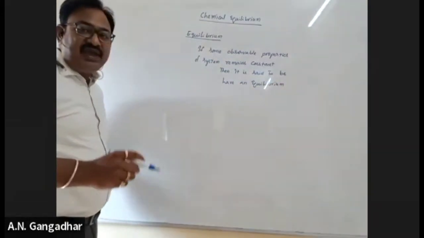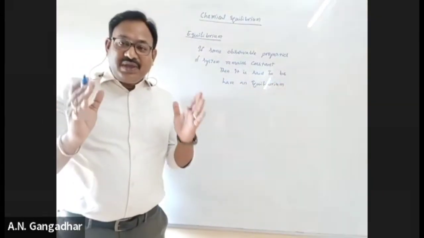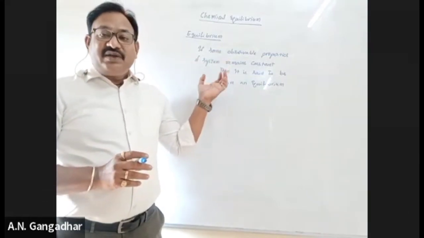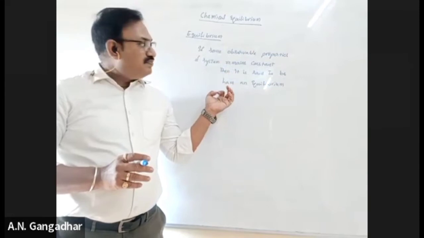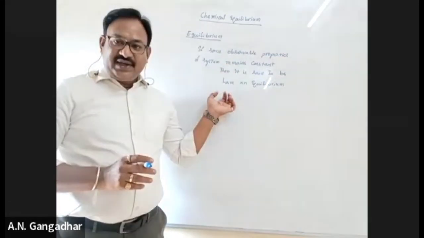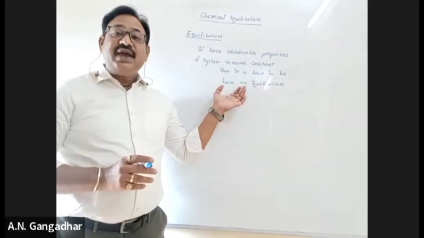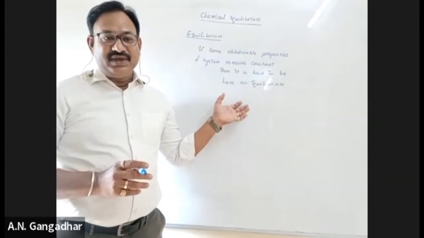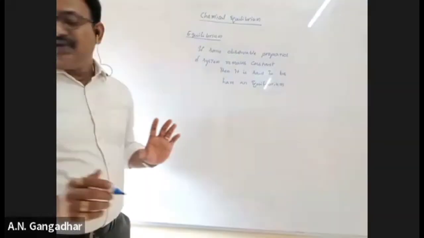So the main meaning of equilibrium is like this. If some observable properties of system remains constant, then it is said to be an equilibrium. The system acquired an equilibrium. Is that clear, all of you?